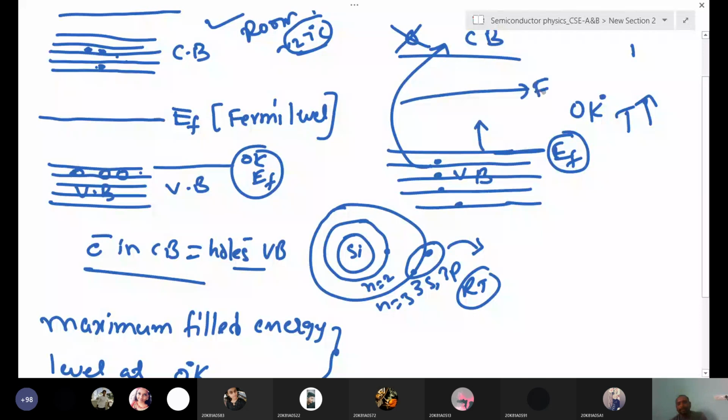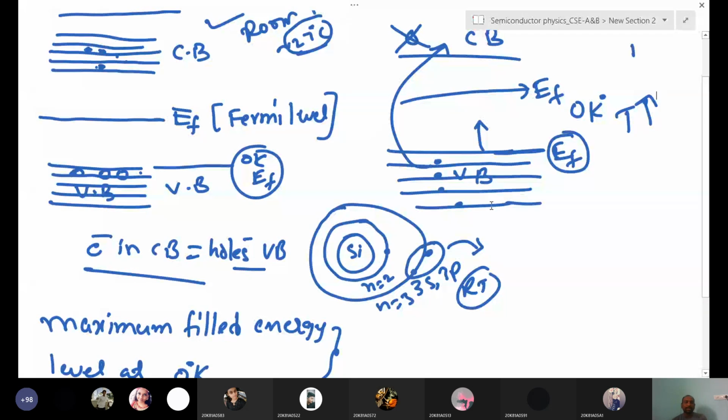Okay, is it clear, Indu? Yes, sir. At 0 Kelvin it is available here only, at the valence band only, but we are not drawing that, because most of the work and most of the measurement is done at room temperature.